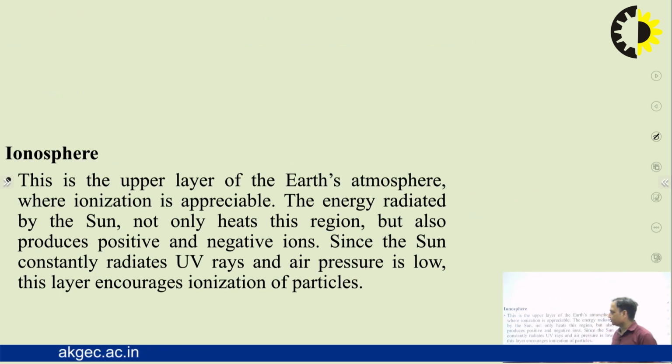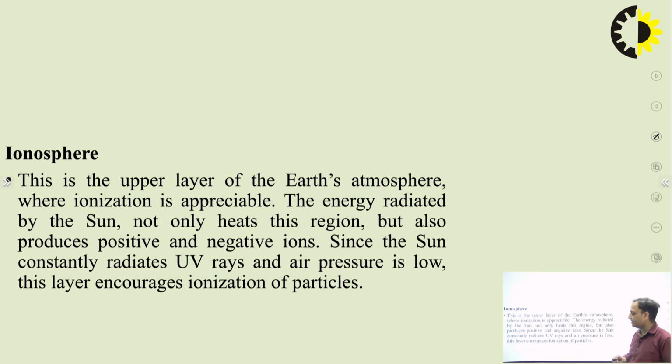Then next is the ionosphere. The ionosphere is the upper layer of the Earth's atmosphere, where the ionization is appreciable, and the energy radiated by the sun hits this region. The sun hits this region and produces positive and negative charges, or ions.